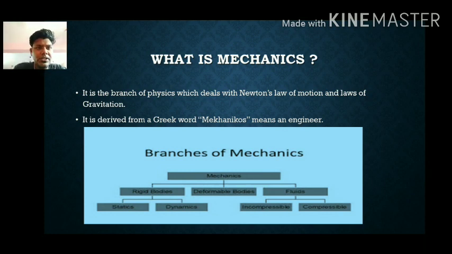So there is a figure here which shows the branches of mechanics, what we are going to deal with. And what is mechanics? Mechanics is a branch, it has also stems. So what are the stems? Mechanics is divided into three main parts: rigid body, deformable body, fluids.